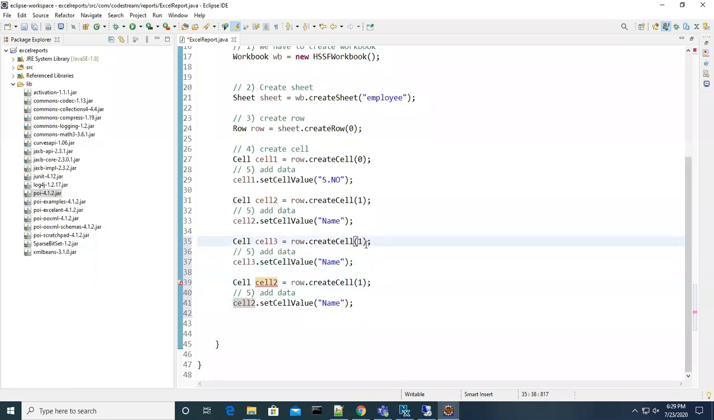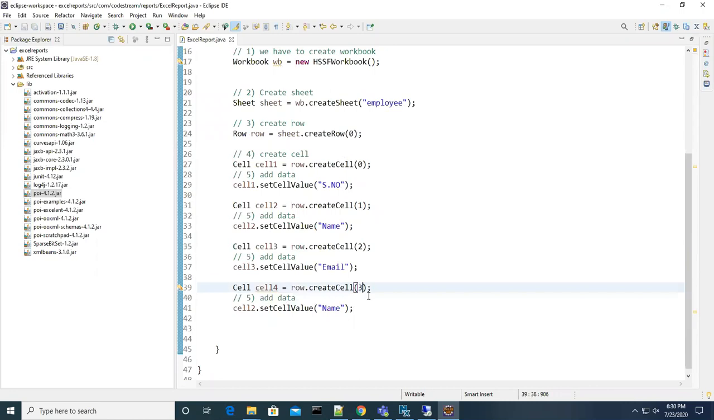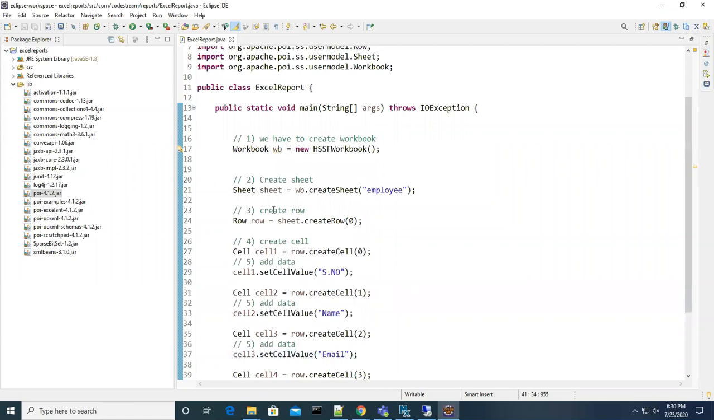Cell 3. Row dot createCell 2, and what is the value? Email. Right. And the last cell, cell 4. What is the value? Phone number. The indexes 0, 1, 2, 3 are the indexes, that means 4 cells, and I'm giving the index here. And the set value is the phone number. Let's say phone. So now I am ready with the data.